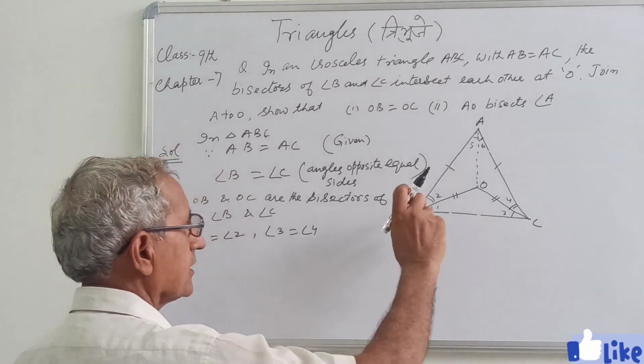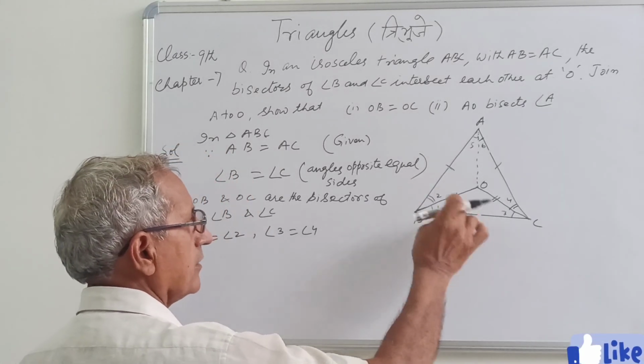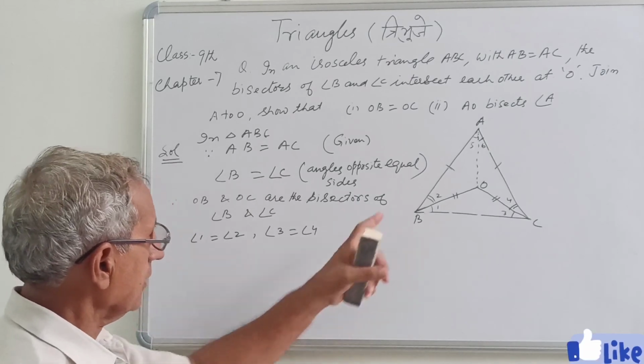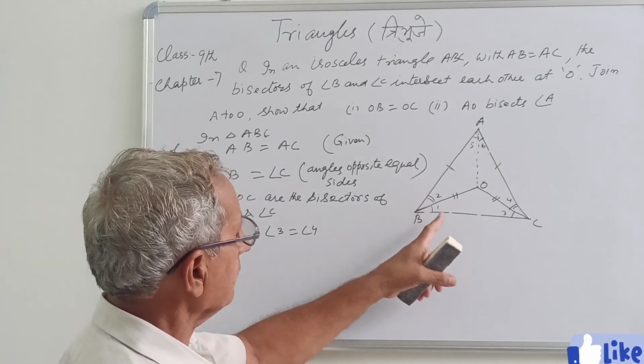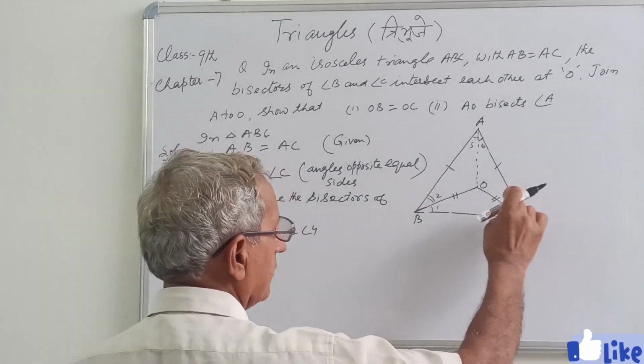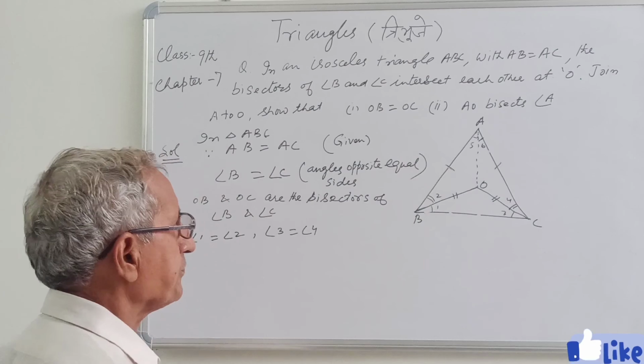So when we are seeing the bisectors, means any angle is divided into two equal halves, and 1 equal to 2, that is half of angle B, angle 3 is equal to angle 4, so half of angle C.